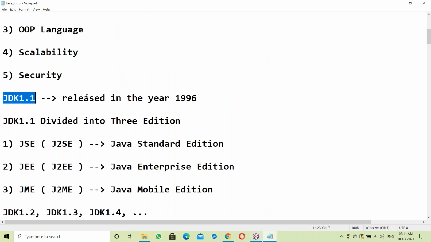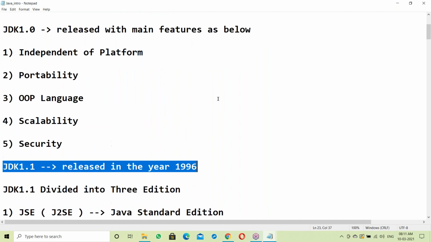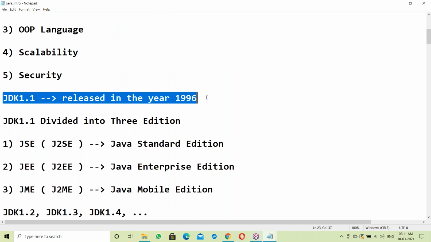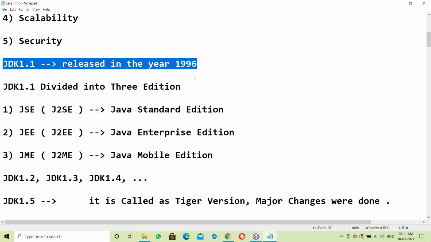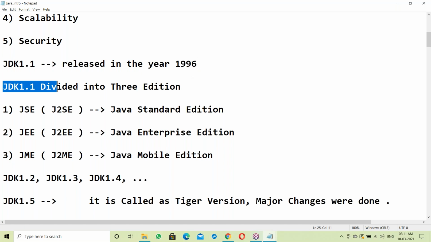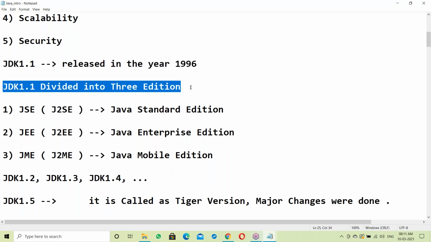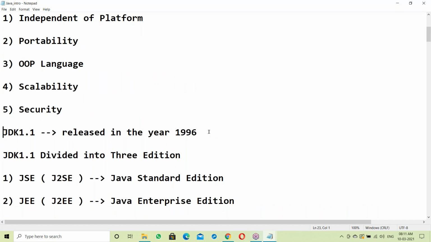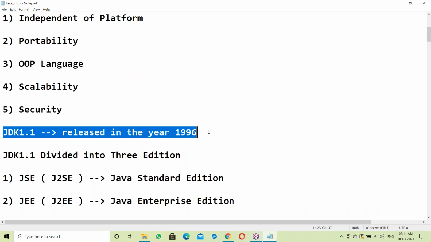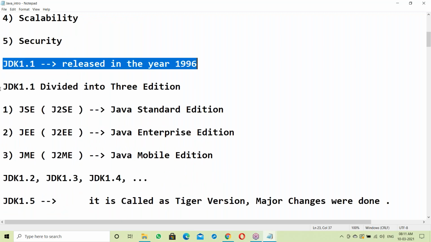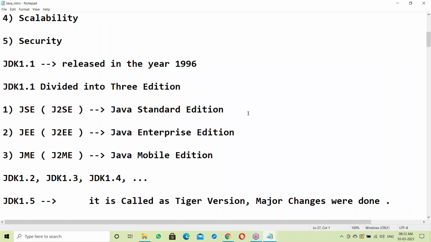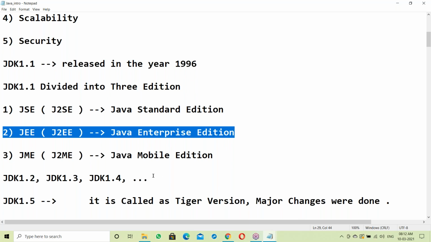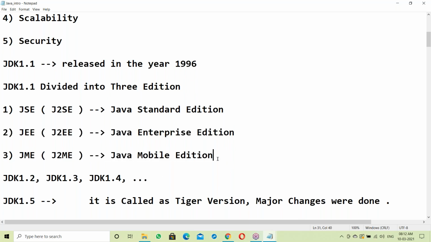Next, JDK 1.1 was released in the year 1996. The first version of Java came in 1995 and the second version in 1996. Sun divided JDK 1.1 into three editions: Java Standard Edition, Java Enterprise Edition, and Java Mobile Edition.